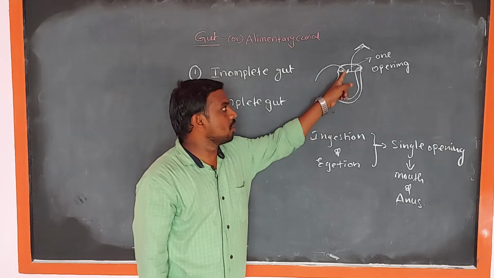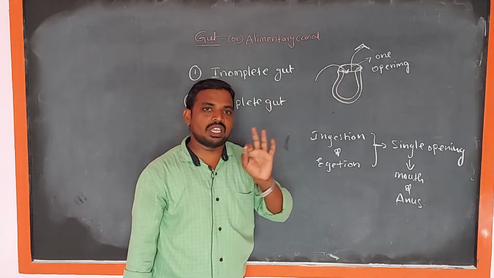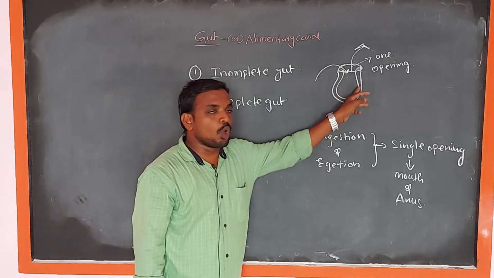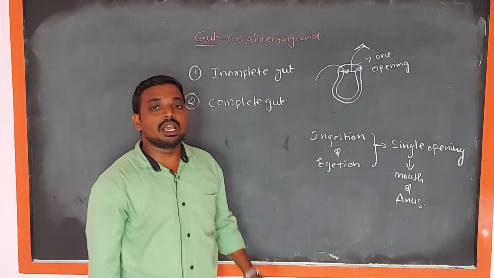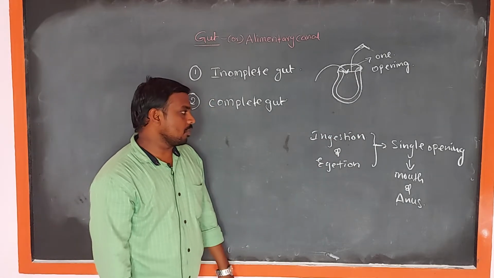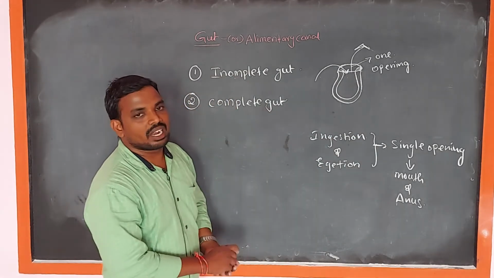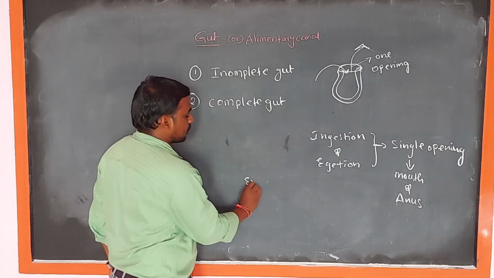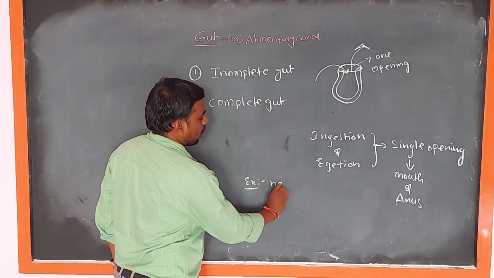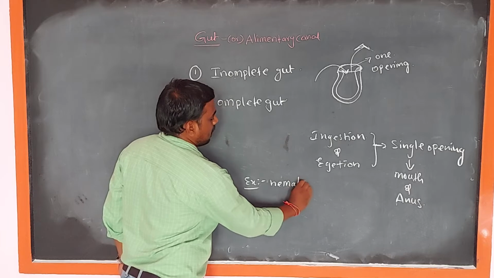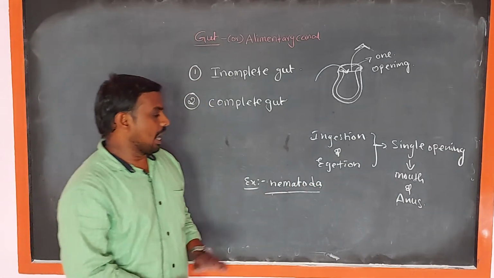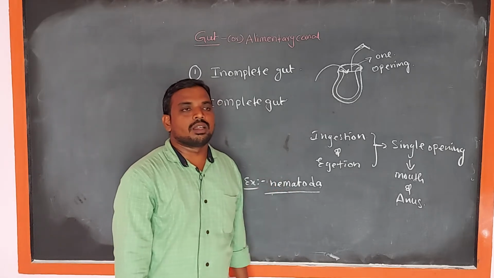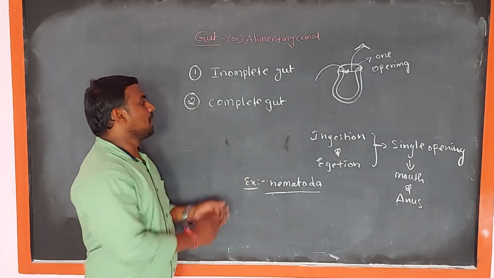Blind sac means one end has an opening and the other end is closed. Example: nematoda animals have an incomplete gut.